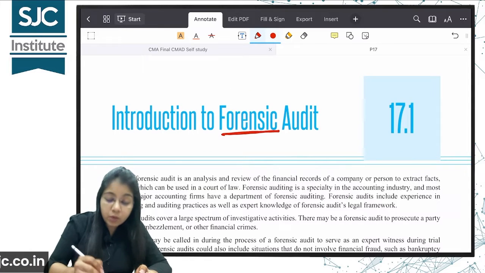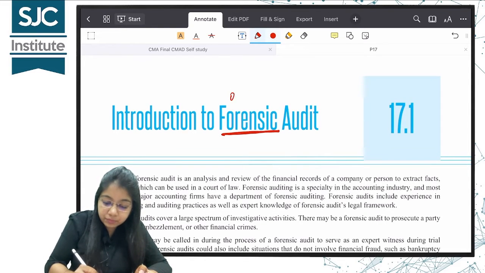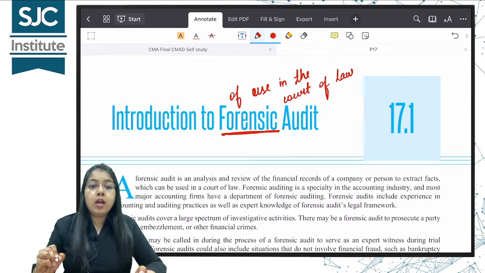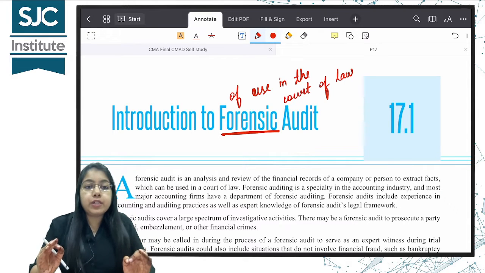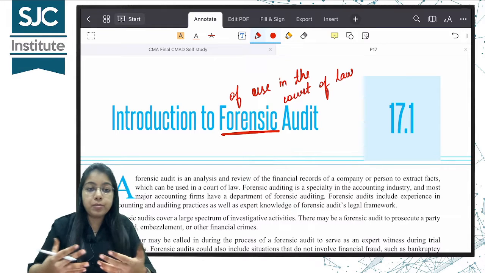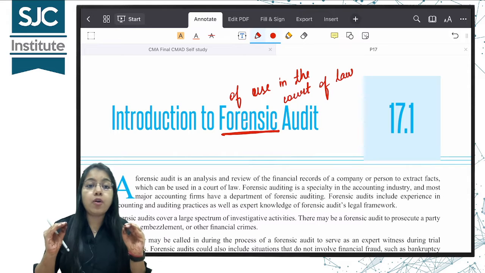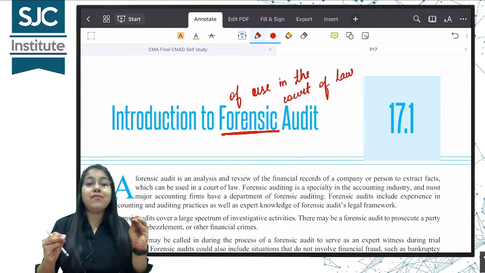The word forensic means of use in the court of law. So in forensic audit, when we are analyzing and reviewing maybe the financial statements of an entity, our objective is to find out evidences.